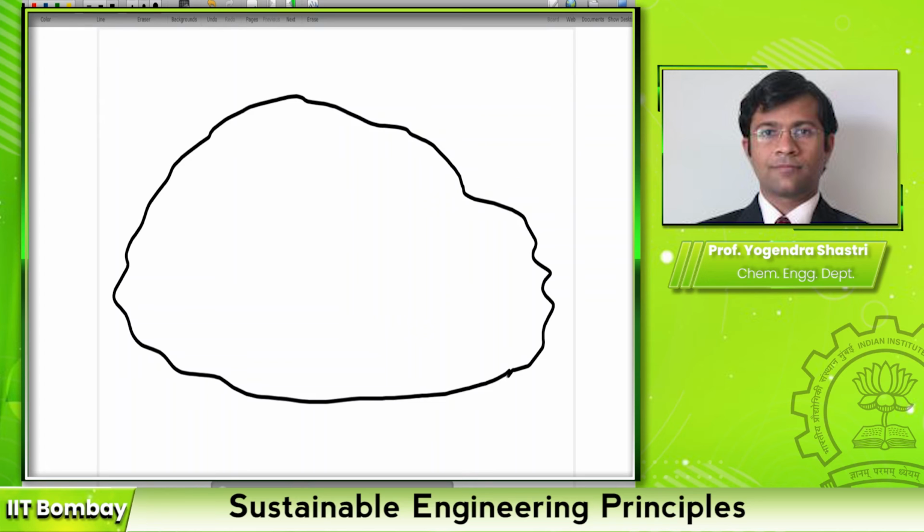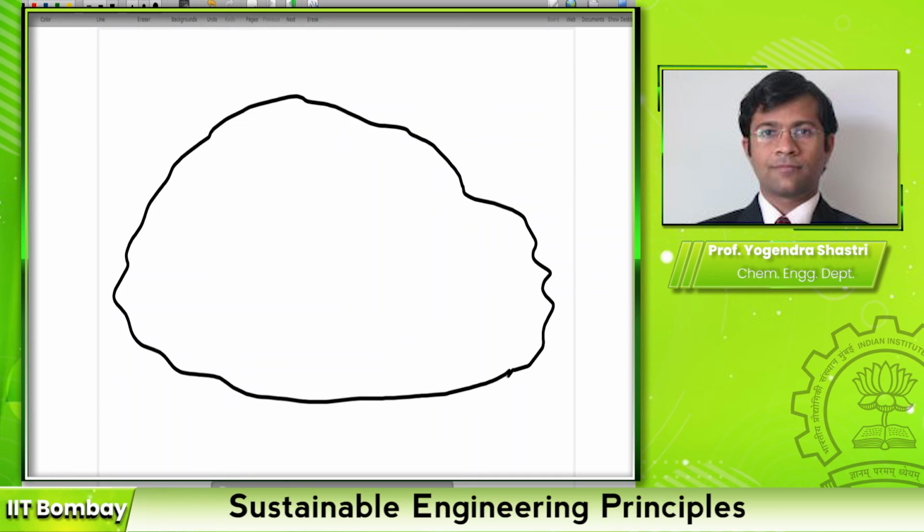A catchment area could be fairly large, and all the streams or the small rivers will eventually converge and merge into a single river or a single water source. So that is a very simplified definition of a catchment area. Let us assume that this region encompassed by this black line is a catchment area.